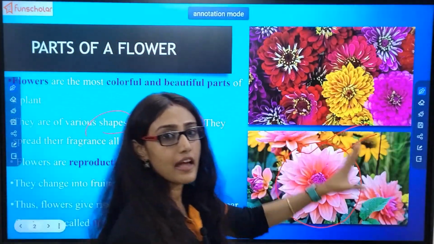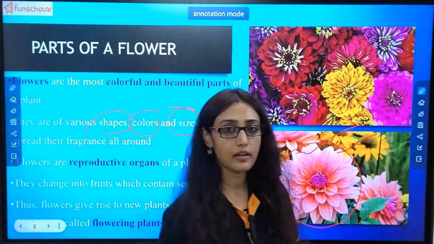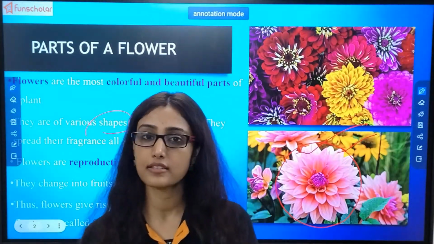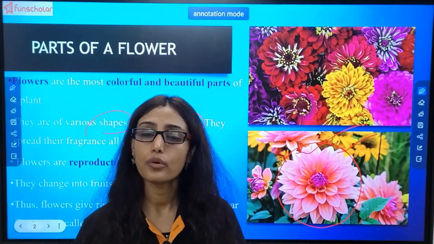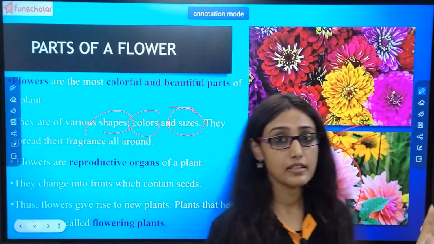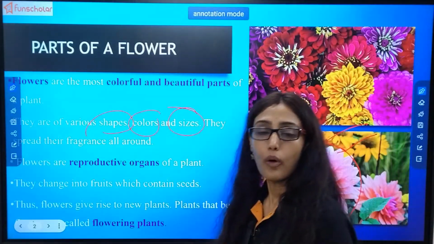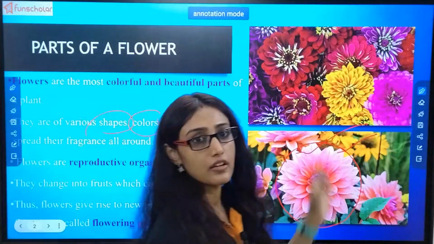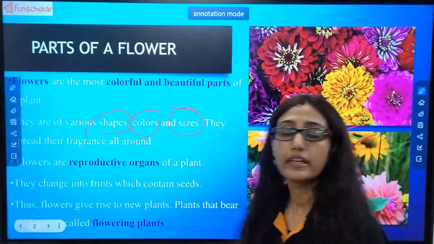So why has nature created such a beautiful part for you to just go and pluck it, and the next day the flower will die? No, nature has done this beautiful creation for their reproduction. From a flower, what do we get?